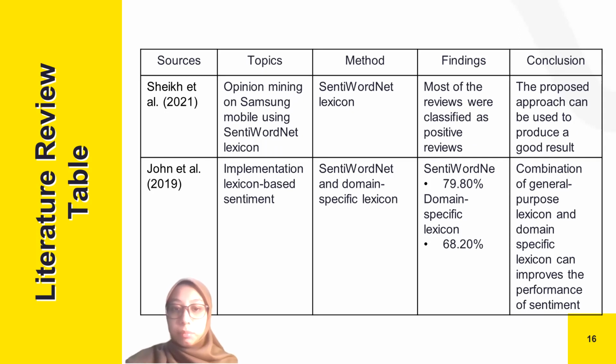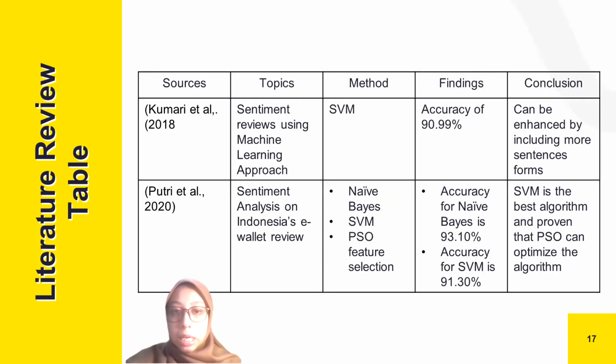All right, next. For both of these sources, they perform sentiment analysis on reviews using a machine learning approach. Generally, both of these studies tell us that SVM provides higher accuracy for review sentiment analysis. The most used algorithms in machine learning are SVM and naive Bayes.